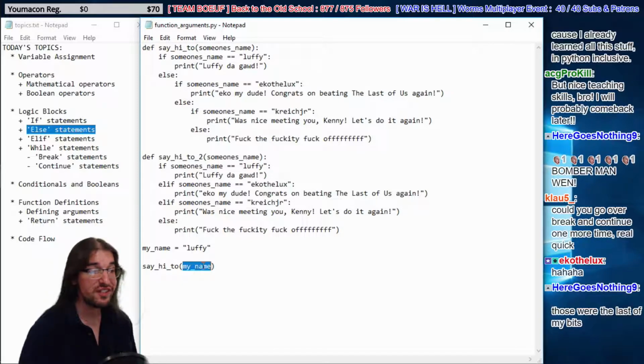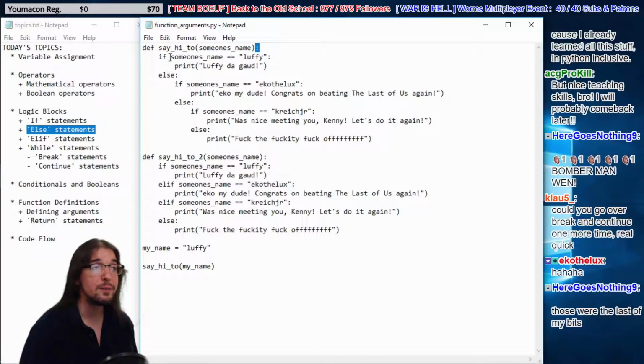We learned about function definitions, right? We can define our own functions with the def statement. Def, space, followed by the function name. We can name it whatever we want. And we have some arguments we can use. And then anytime you indent some code, you use a colon before that.